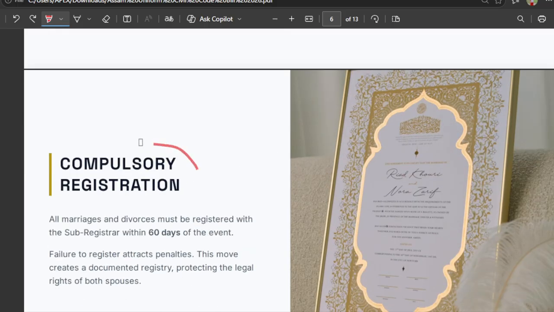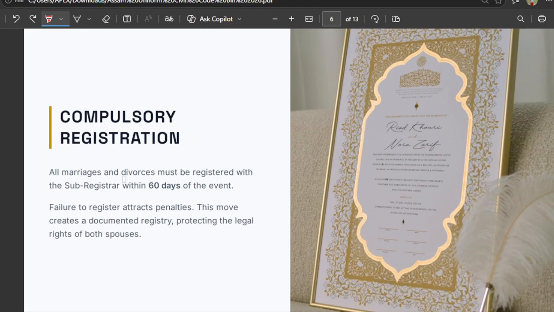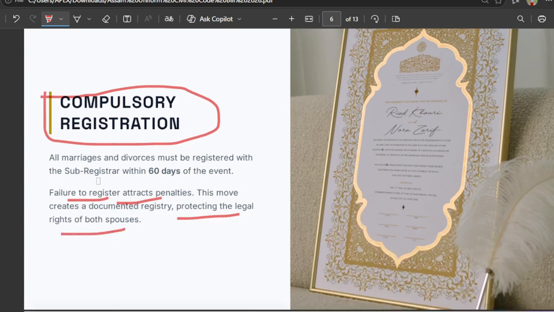And compulsory registration. All marriages and divorces must be registered within 60 days in the sub-register office. If anyone gets married at home, they should also register within 60 days in the office. If someone fails to register, there will be penalties. This move creates documentation, which will help in future also, so we should follow this.